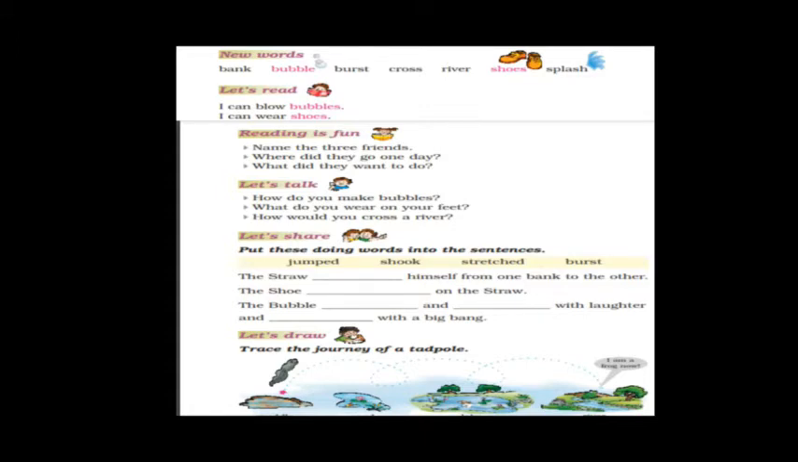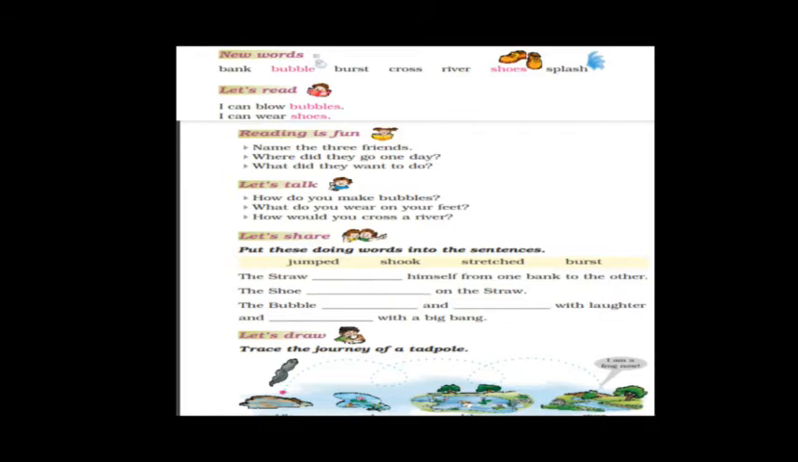Next one, the bubble dash and dash with laughter and dash with a big bang. Here we have already used two words, so the remaining two words we have to use in this blank. The bubble shook and shook with laughter and burst with a big bang. You have to do these fill in the blanks in the classwork along with question and answer. Children, I will be sending a PDF, so don't worry. You have to just copy down from the PDF.